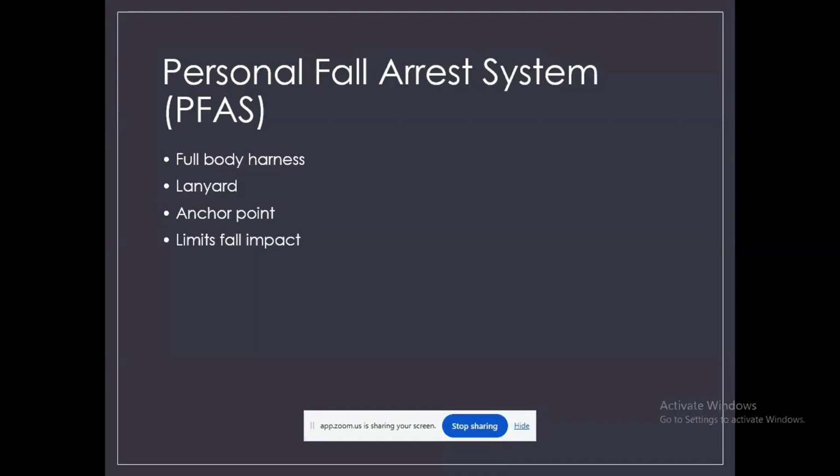So how does the PFAS work? A simple flow explanation: the worker wears the harness, and the lanyard connects the harness to the anchor point. If a fall occurs, the system activates immediately, the lanyard absorbs the shock, and the anchor holds the load. This is the simple flow of how the PFAS works.